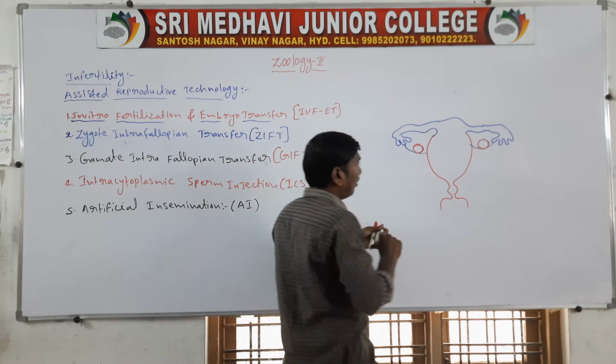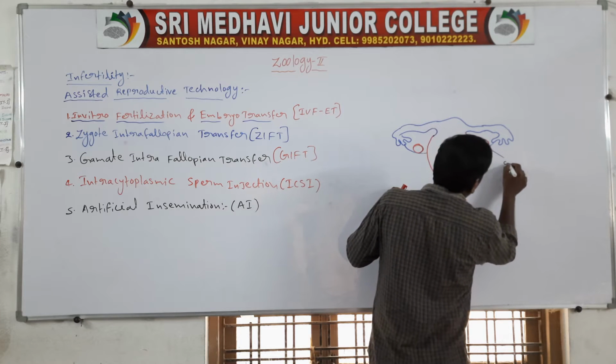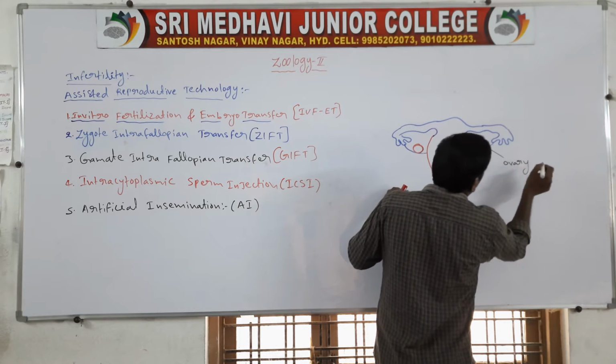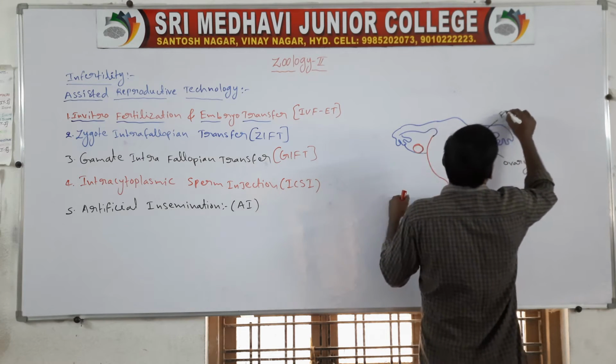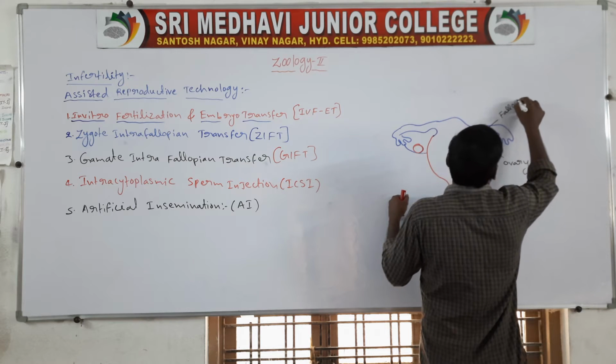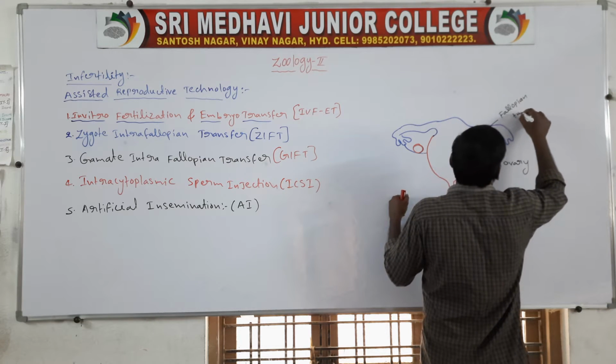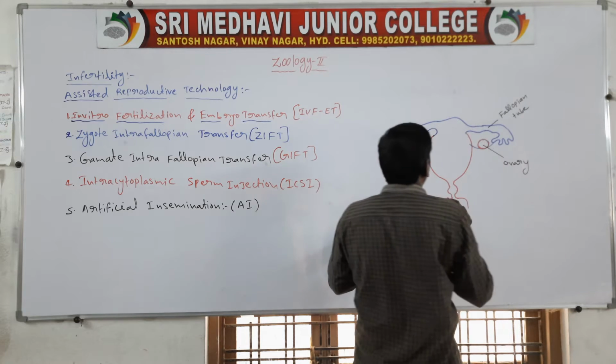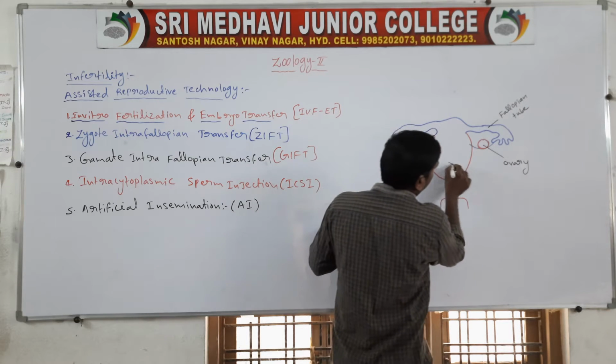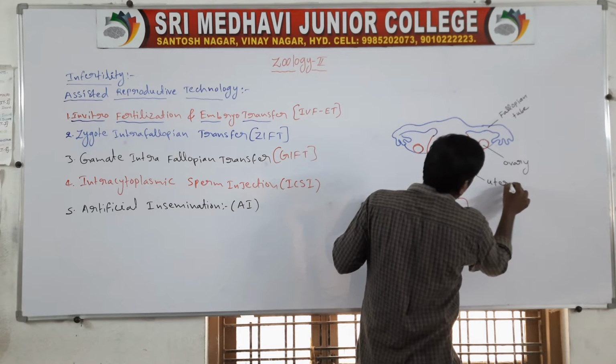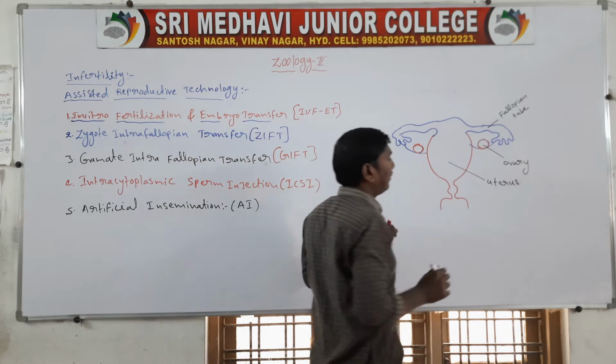These are the ovaries. These are the fallopian tubes. Next, this is the uterus.